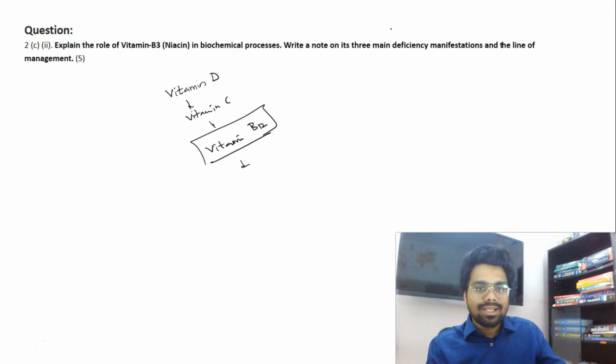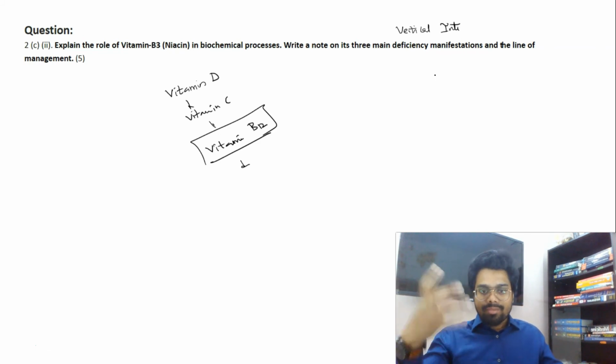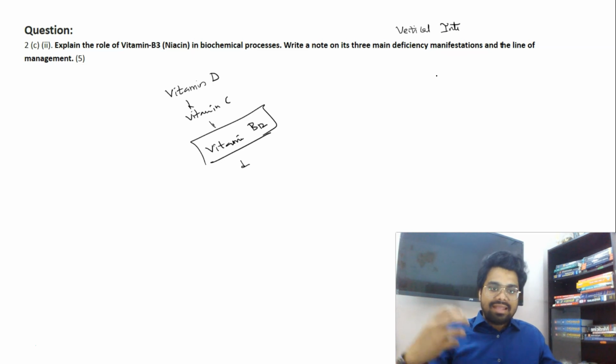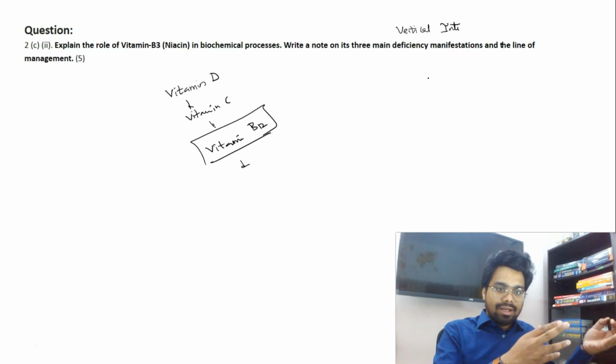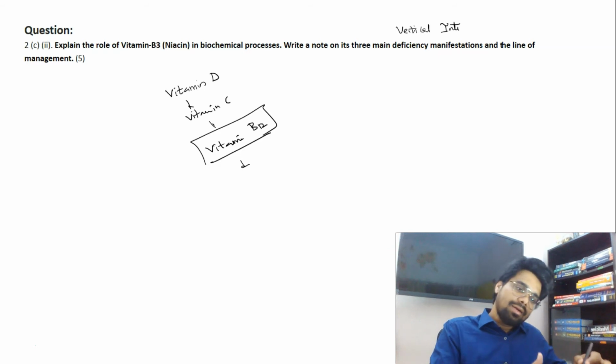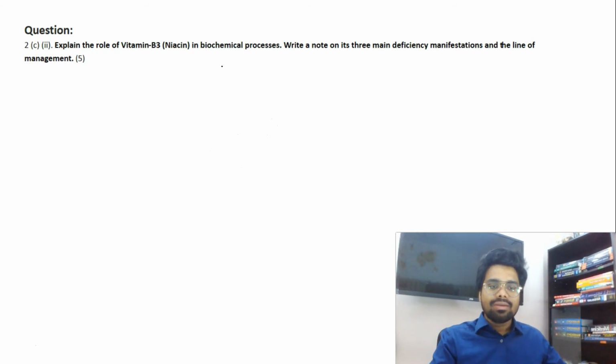So I call it the concept of vertical integration. Nutrition is in the syllabus of PSM. Vitamins and minerals are in the syllabus of biochemistry. From biochemistry, you will be reading the biochemical role: what does it do, what kind of enzymes it activates, what is its coenzyme for its work. And sources, RDA, deficiency manifestations, and management are a part of preventive and social medicine, because vitamin deficiencies are preventable diseases. You will be learning it in community medicine, right?